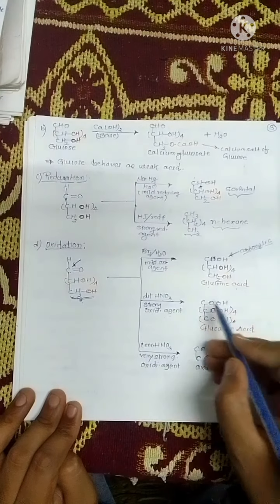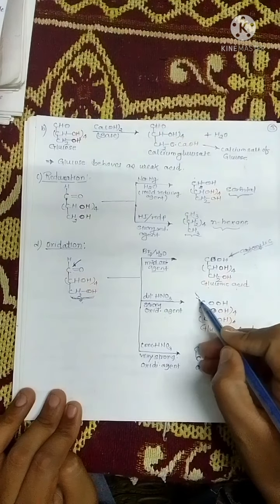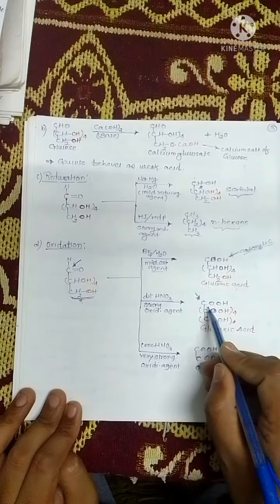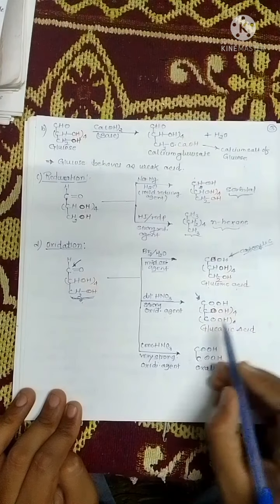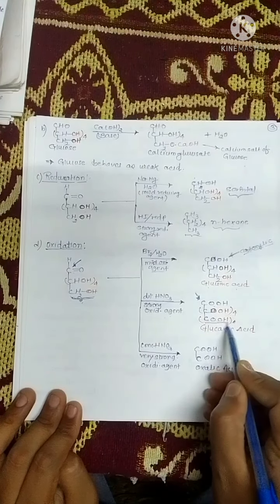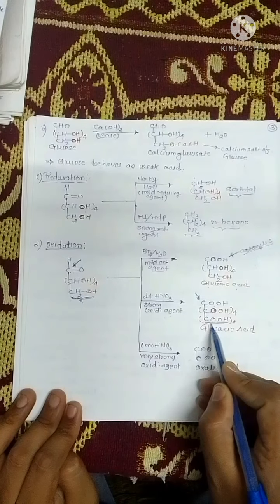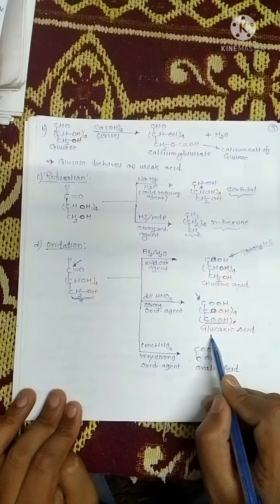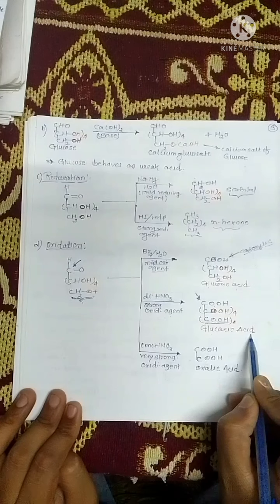So just see here, the aldehydic group is converted into COOH, and the primary alcoholic group is also converted into COOH. This is known as glucaric acid.